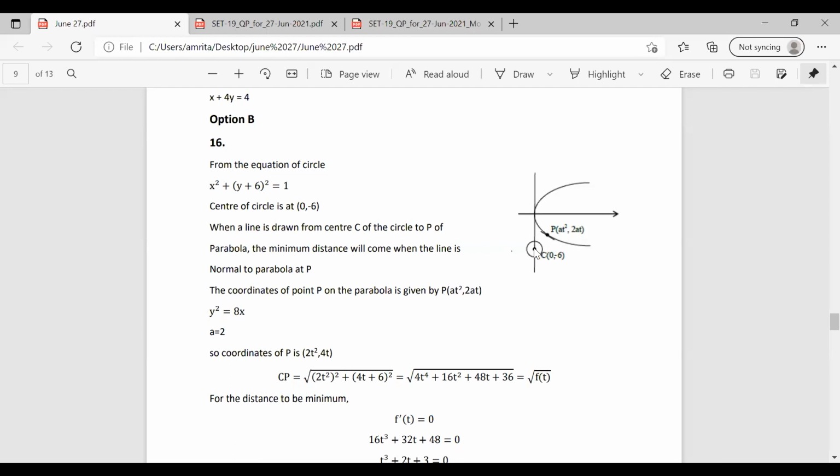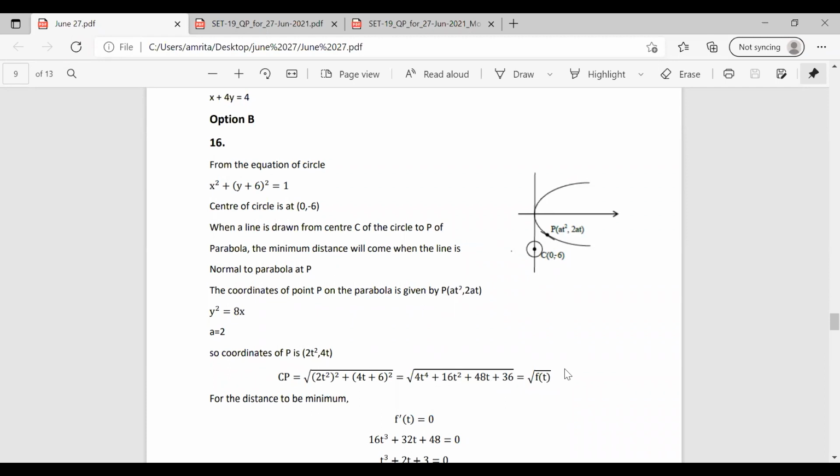Okay. So here we have a parabola and we have a circle. The center is given at C. From the equation, we can find out the center. And there is a point P. The coordinates on the parabola become 2t square and 4t. From that, we can find the distance CP. Substituting, we have root of 4t raised to 4 plus 16t square plus 48t plus 36. We are writing CP as root of f of t.